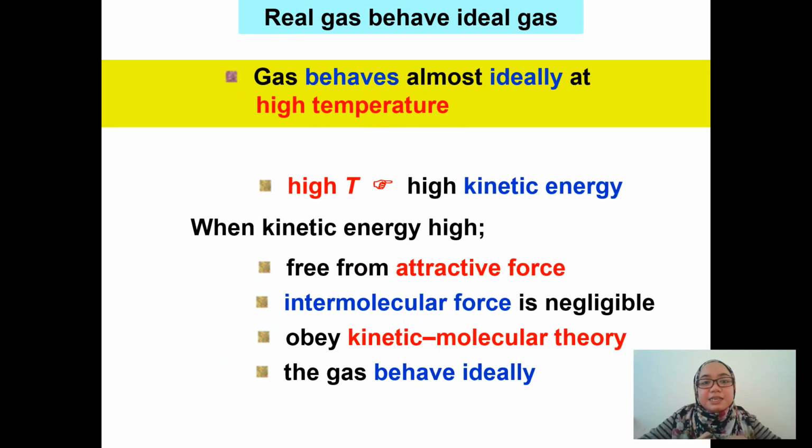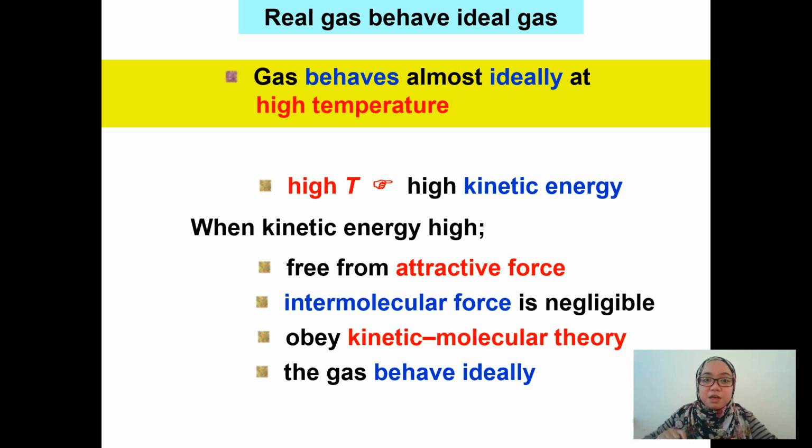Alright. The gas can also behave almost ideally at a very high temperature. When the gas has a very high temperature, it has high kinetic energy. They move faster. So when the kinetic energy is high, they are free from attractive forces because they move faster than usual. So they have no time to have attractive forces between the gas molecules. So the intermolecular forces are negligible, and this will make the real gas obey the kinetic molecular theory of gases, and the real gas will then behave ideally.